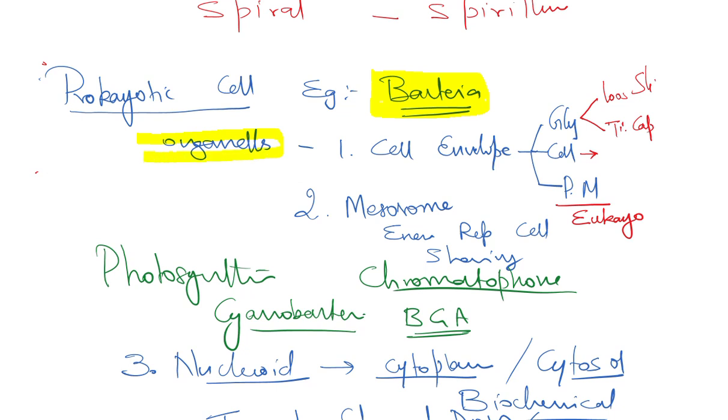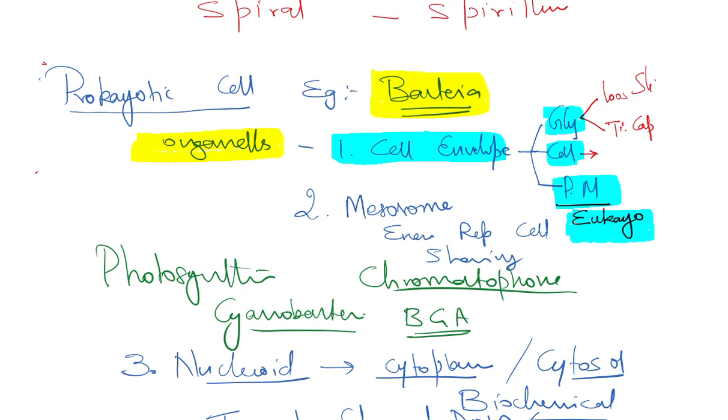Organelles or structures found in prokaryotes. Nothing but the cell envelope. This is the very first structure. The cell envelope itself is made up of three layers. The outermost layer is called glycocalyx, the middle layer is called cell wall, and the innermost layer is called plasma membrane. The structure of the plasma membrane of a prokaryote is equivalent to the structure of the plasma membrane of a eukaryote. This is a very important point. Many times, questions have repeatedly come from this.